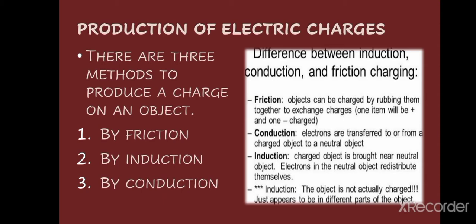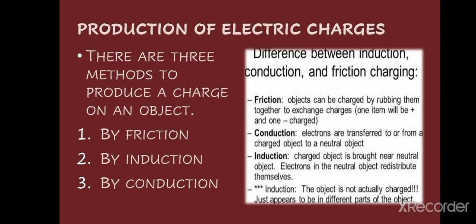Next is induction. A charged object is brought near a neutral object. Electrons in the neutral object redistribute themselves. It means in induction physical touch is not there. We don't have to touch any charged object to the other neutral object.